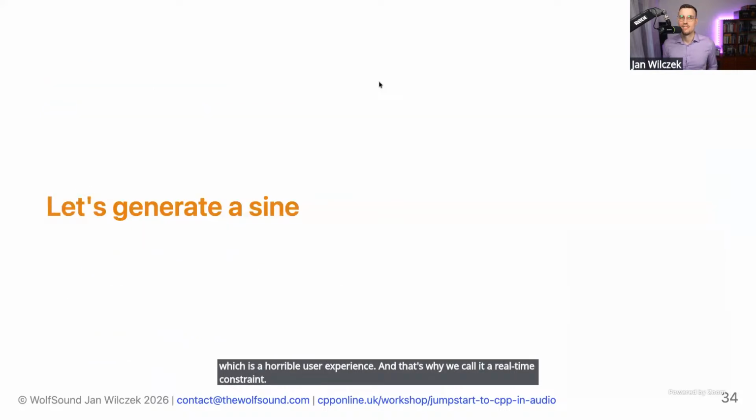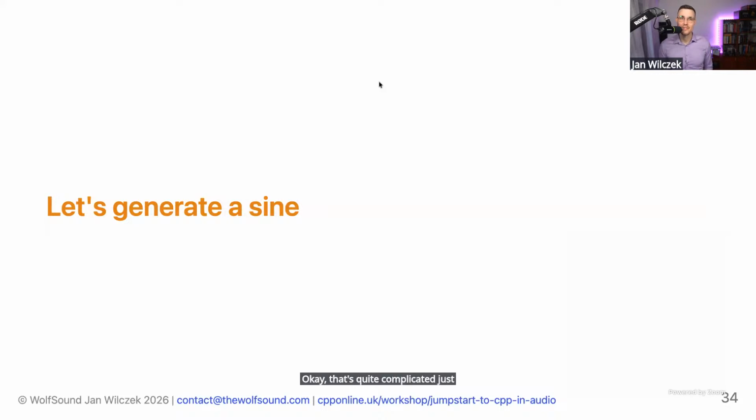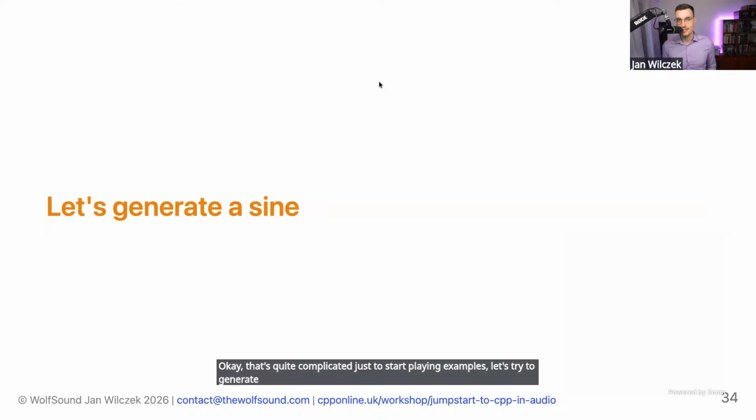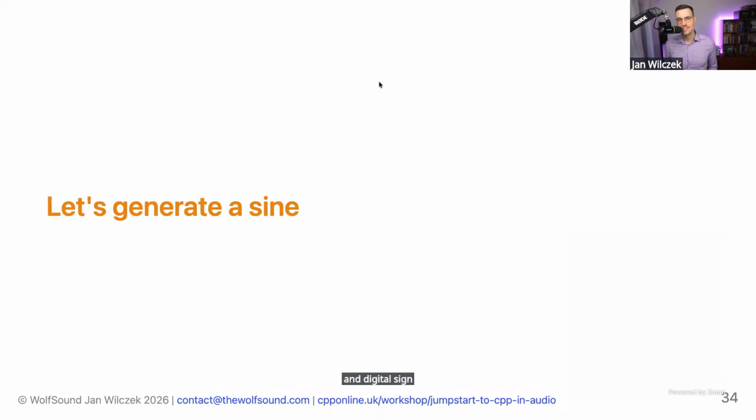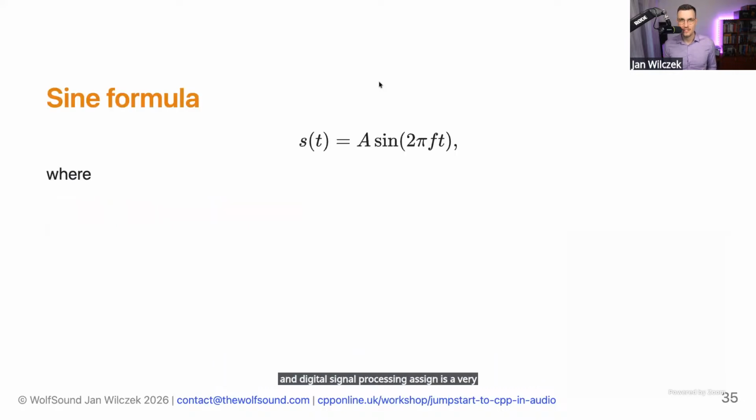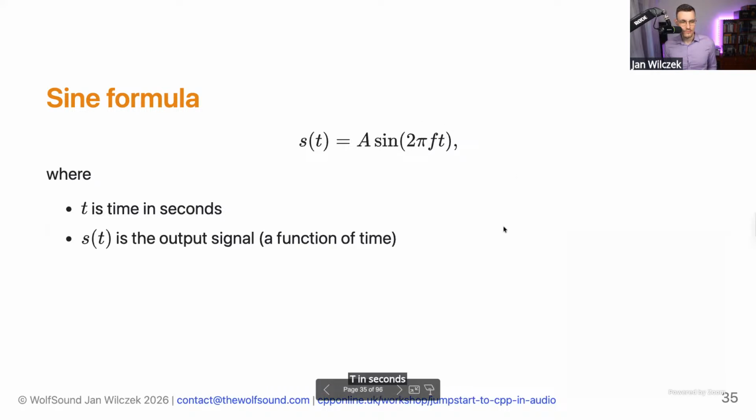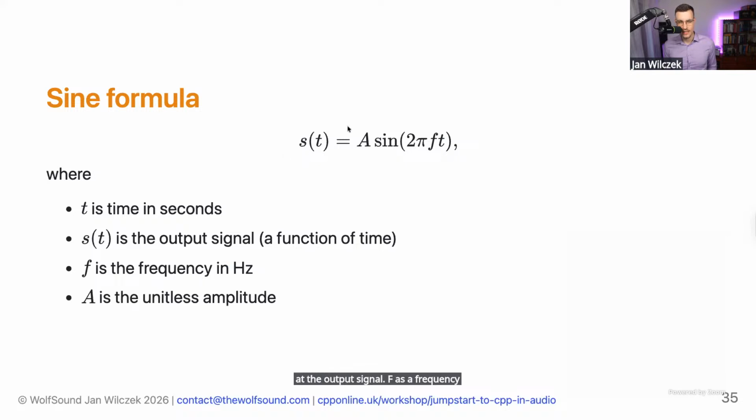Okay, that's quite complicated just to start playing back samples. Let's try to generate a sine signal. In digital signal processing, a sine is a very nice test signal. So when you think of a sine that's physically interpretable, you would think of this formula. In this formula for a sine, we have time t in seconds. We have s(t) as the output signal, f as the frequency in hertz, A as a unitless amplitude, and pi is a mathematical constant.